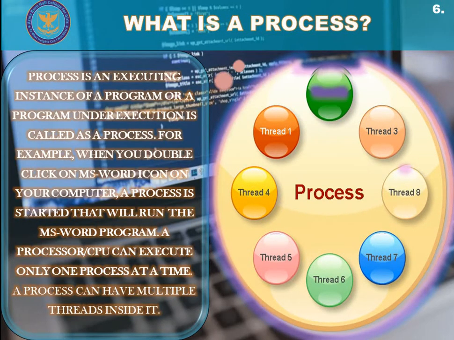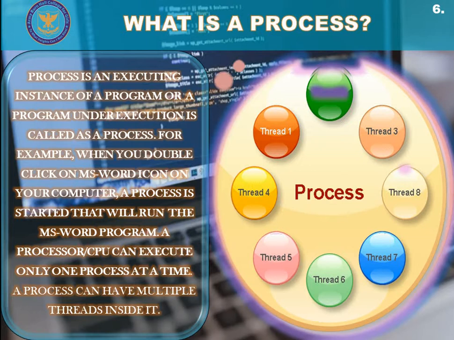Now, if you have grasped the concept of a program, let's move towards what is actually a process. Processes are the abstraction of running programs. A process is a program under execution, as instructions or options are a part of a program. Process is an executing instance of a program.